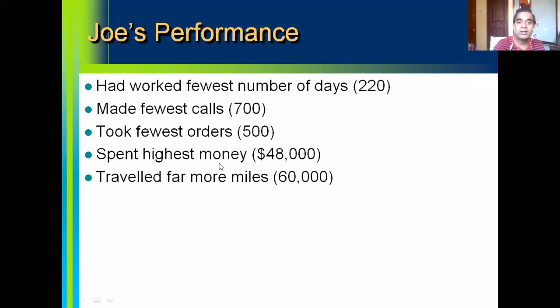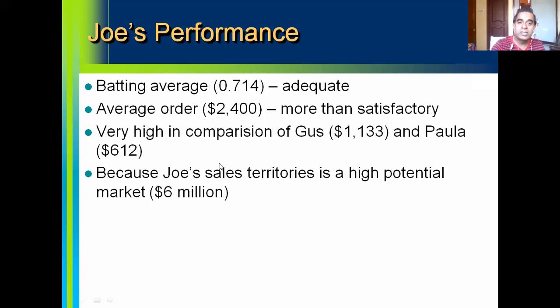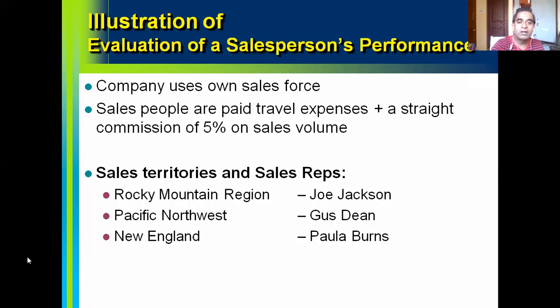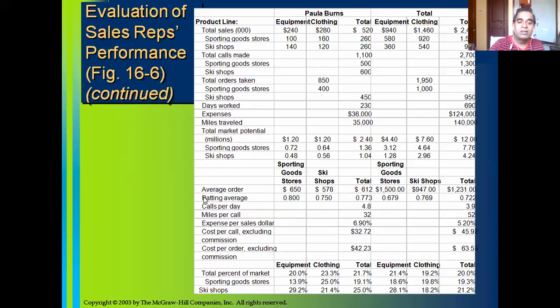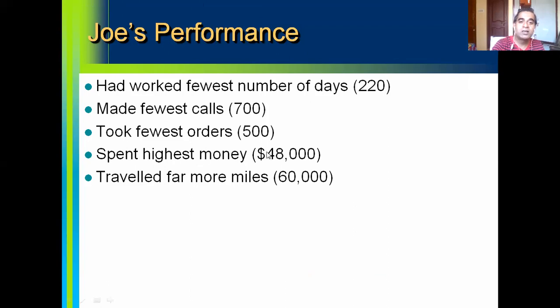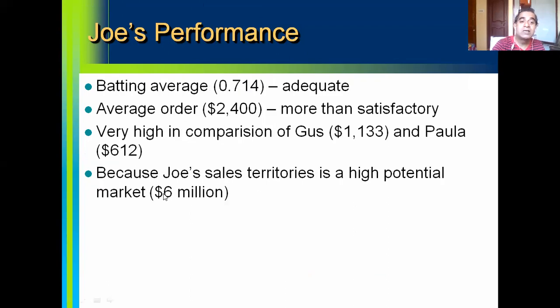He spent the highest money, but his average order size is far more than the remaining two sales reps, because Joe's sales territory is a high potential market. The potential of the sales territory of Joe Jackson, the Rocky Mountain region, is, I'm sorry, $6 million.